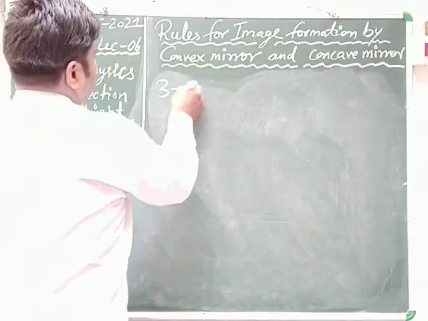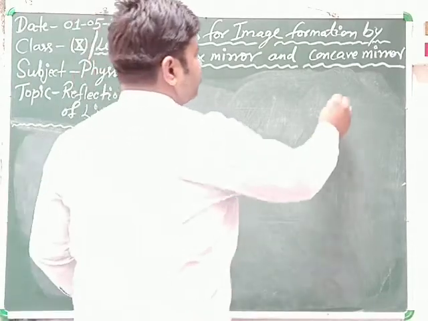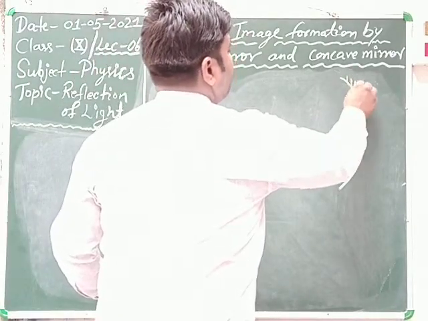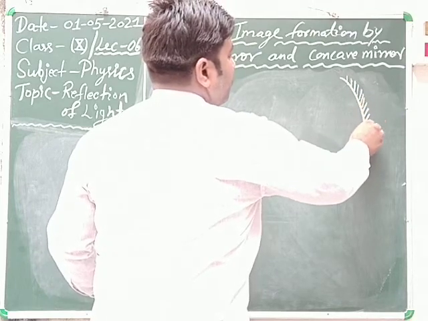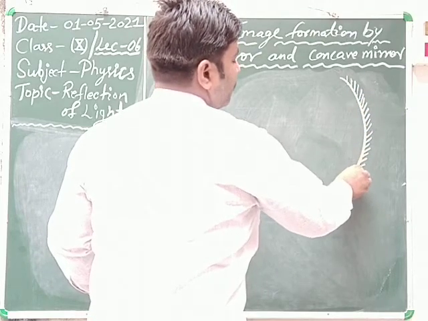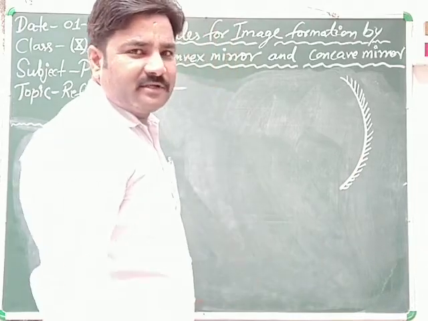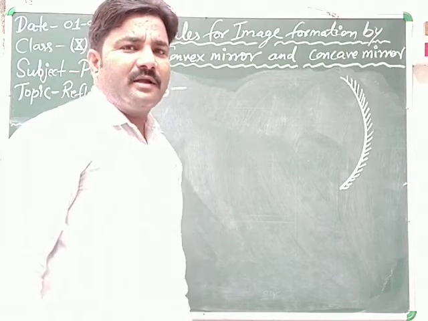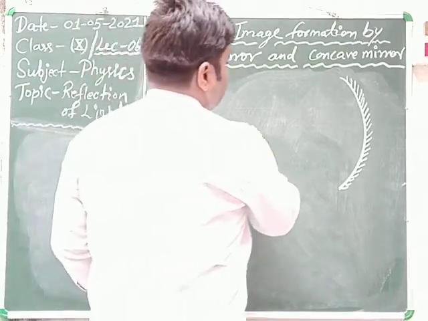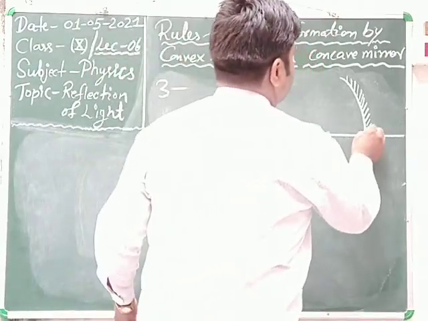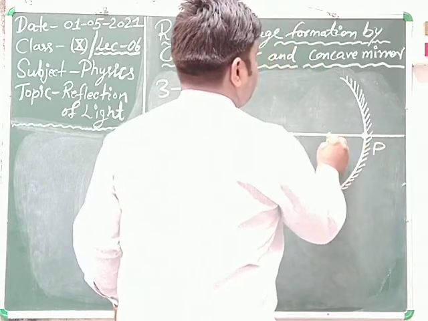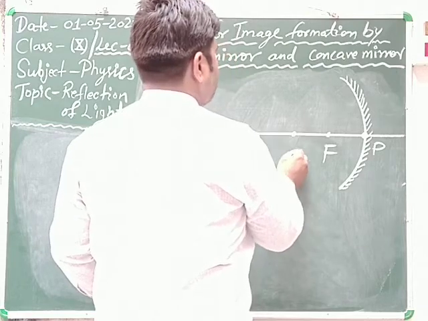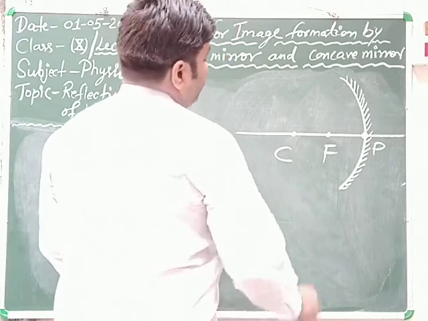Number 3rd, when the ray of light passes through the center of curvature of a concave mirror, this is the pole, this one is the focus, and this one is the center of curvature. Clear?